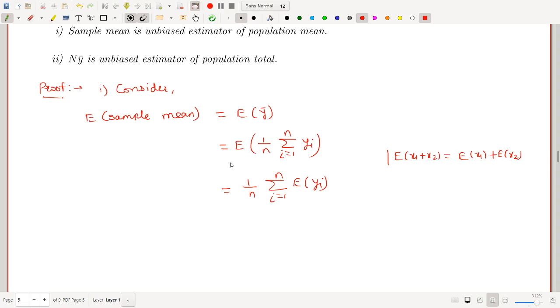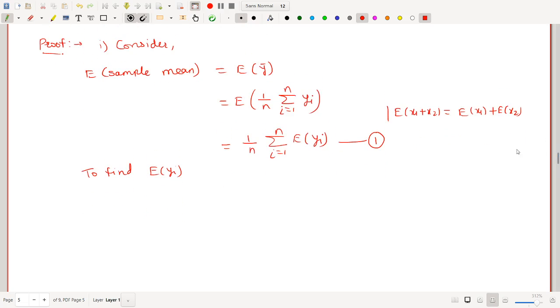Now denote this by equation 1. To find expected value of yi, write the PMF of yi. PMF means probability mass function.